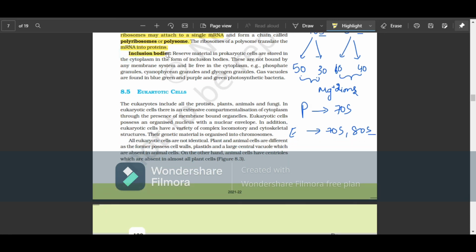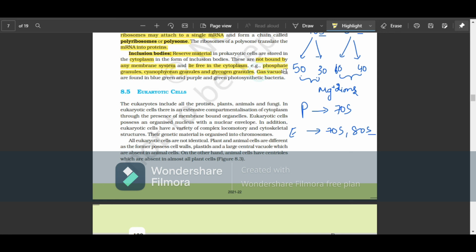Speaking about inclusion bodies, the reserve materials in prokaryotes are stored in the cytoplasm in the form of inclusion bodies. They're not bound by any membrane system. Of course, we are talking about prokaryotes, so there is no membrane, and they just lie free in the cytoplasm. You can find three types of inclusion bodies: phosphate granules, cyanophycean granules, and glycogen granules.